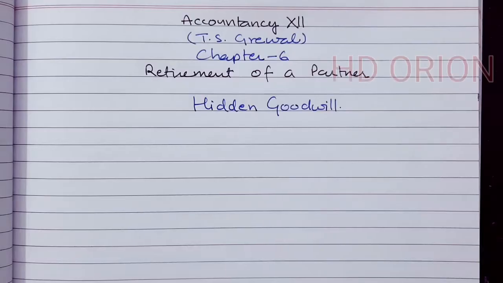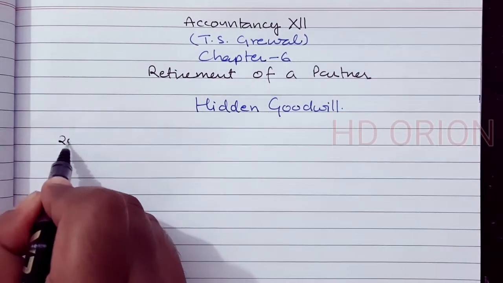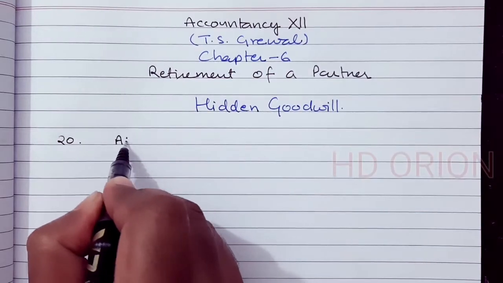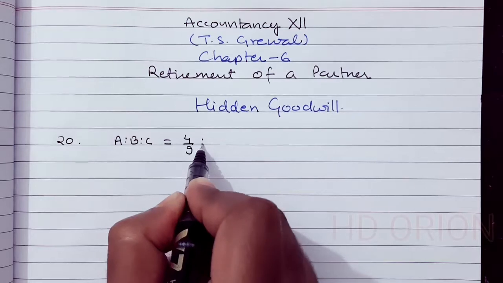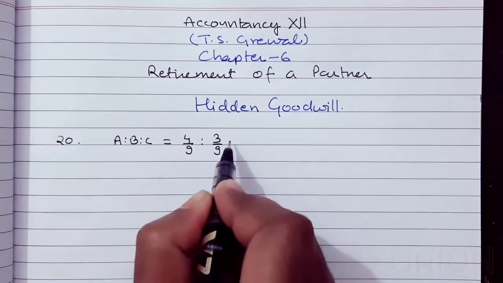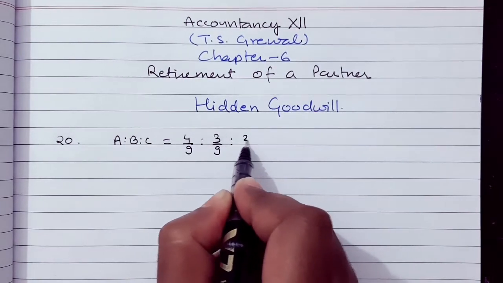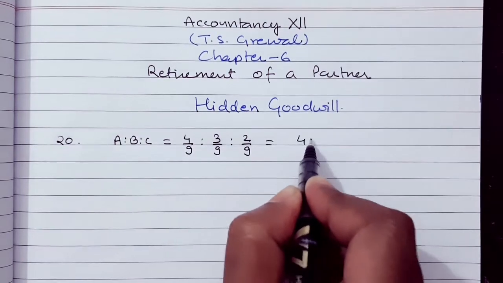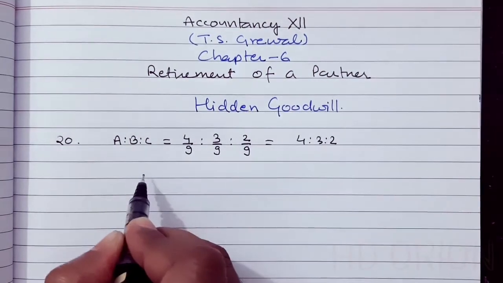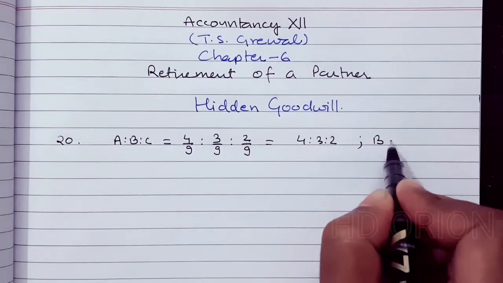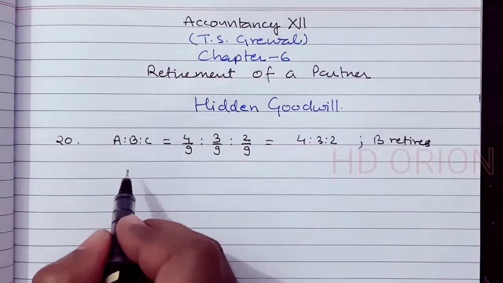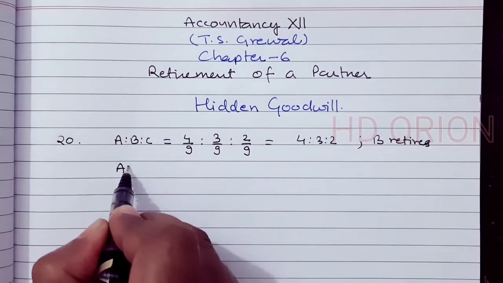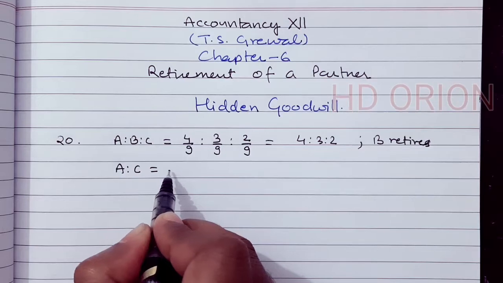So solution 20. There are three partners. A : B : C is equal to 4/9 : 3/9 : 2/9, which is nothing but 4:3:2. Now B retires. And the new ratio between A and C is equal to 5:3.